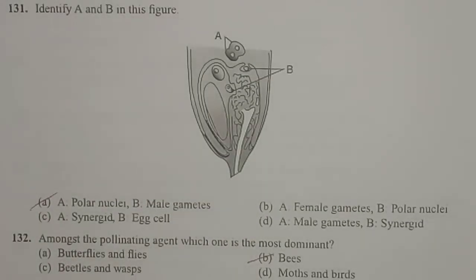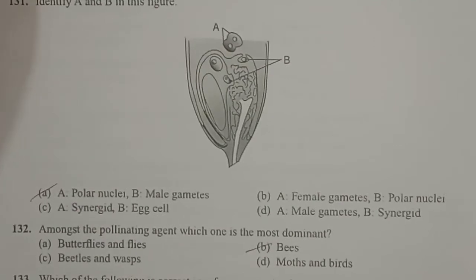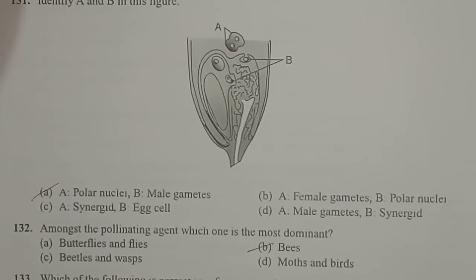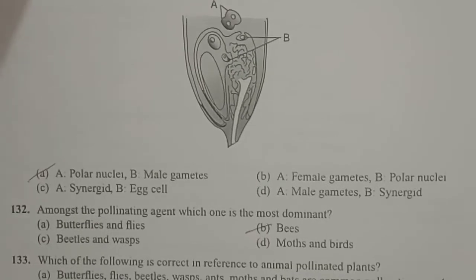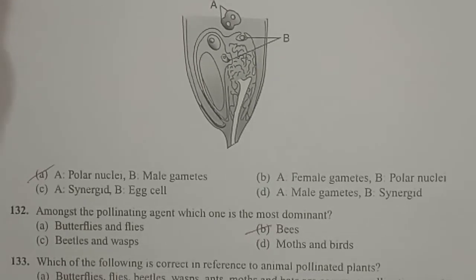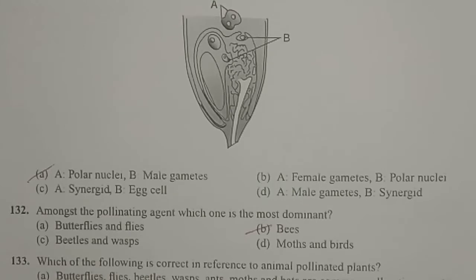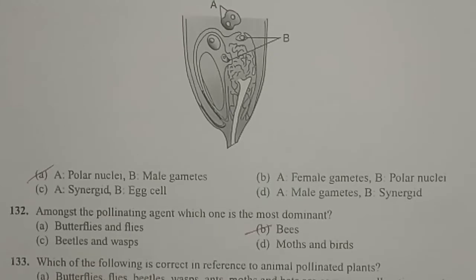Next, identify A and B in this figure. The given diagram is actually a part of the embryo sac comprising two synergids along with the polar nuclei. When we look at A, it is actually the two polar nuclei. They undergo fusion. And B indicates the two male gametes which are released into the synergids. At the time of fertilization, the two male gametes which are carried by the pollen tube are released into one of the synergids. So B is actually the two male gametes.